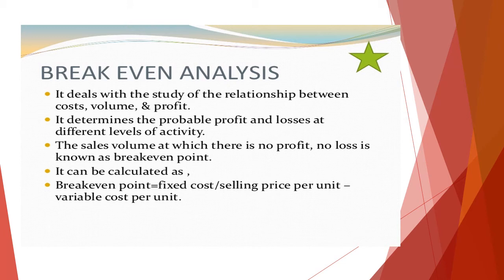Here we have a formula for how it is calculated. Break-even point is equal to fixed cost divided by selling price per unit minus variable cost per unit. I repeat, break-even point is equal to fixed cost divided by the selling price per unit minus the variable cost per unit. This break-even analysis is telling us the different levels of profit or losses at each level.